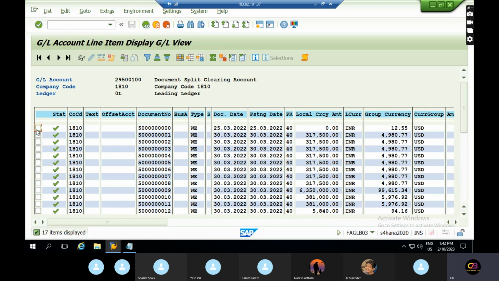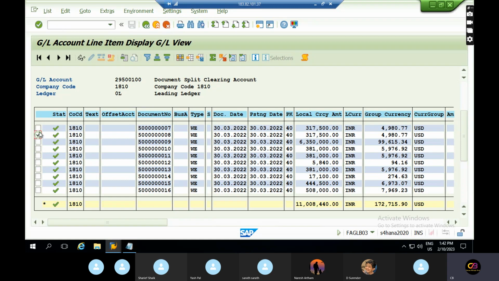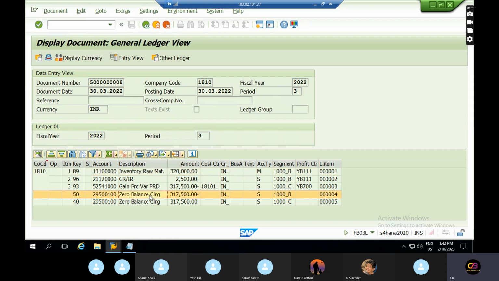Okay, see, some of the transactions are posted. Let's say this is a W document. W is the goods receipt. Okay, this is goods receipt. And you can see, just double click on this and go to this. Here you will see the zero balance clearing account. So this is inventory account debit, GR/IR clearing, gain on price variance, price difference account, and then zero balance clearing account. So this is document splitting.